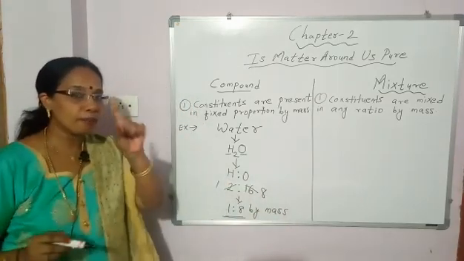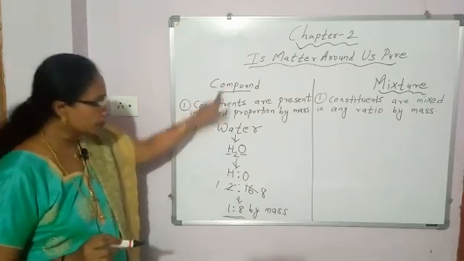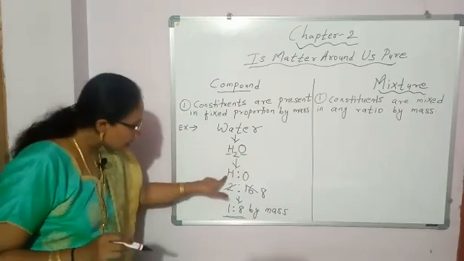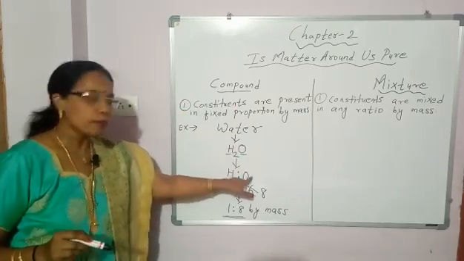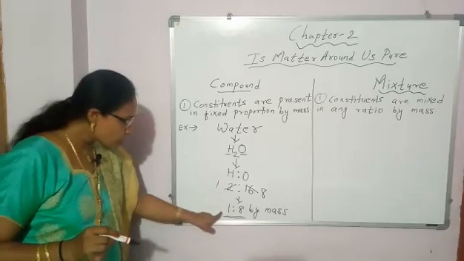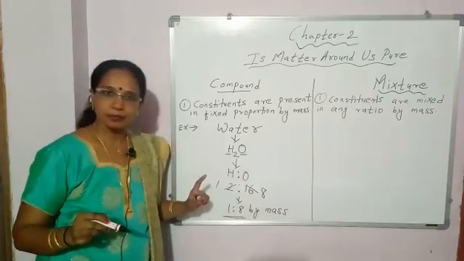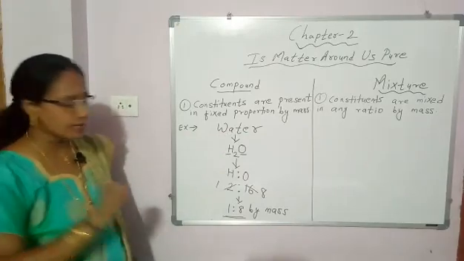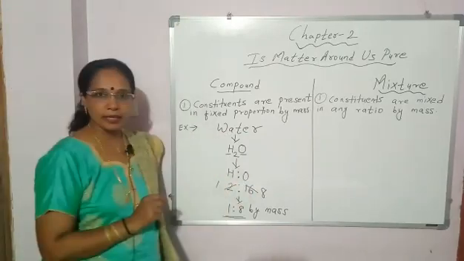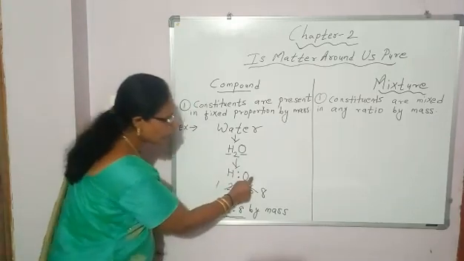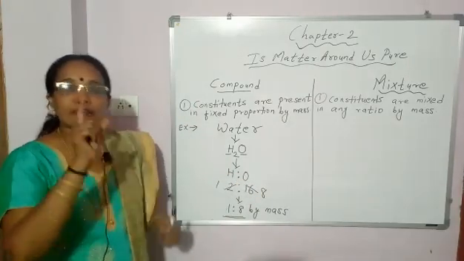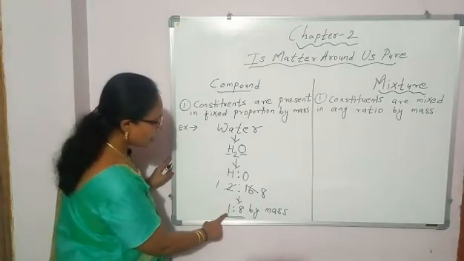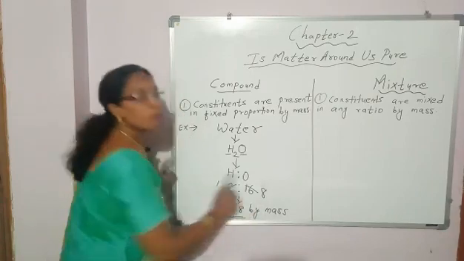So, first property of compound. In compound, the constituents are present in fixed proportion by mass. Like water is a compound. It is made up of 2 elements, hydrogen and oxygen. And this hydrogen and oxygen are combined together in fixed proportion by mass, 1:8 by mass.